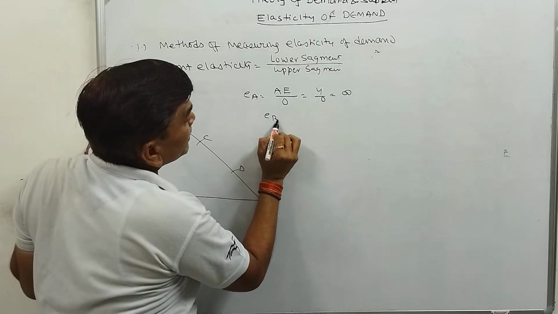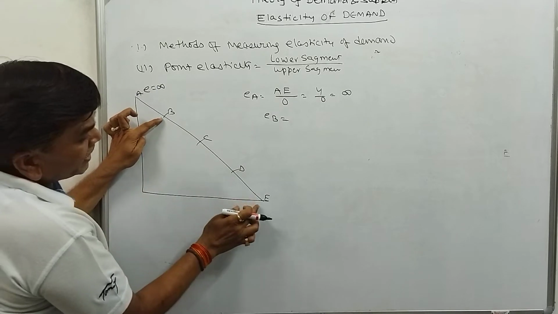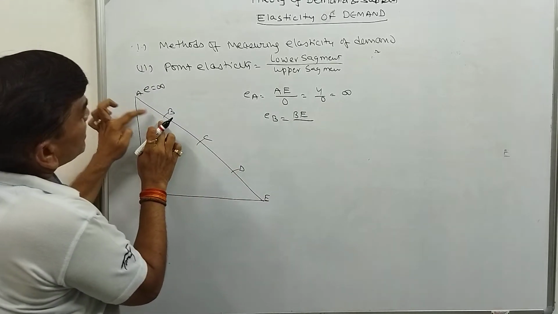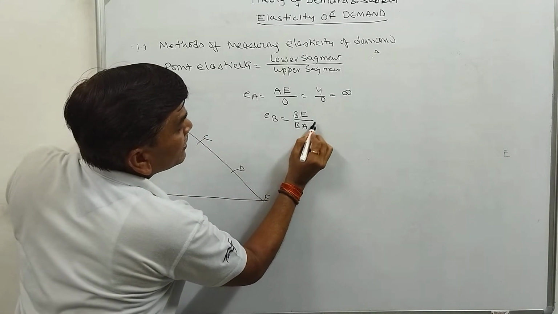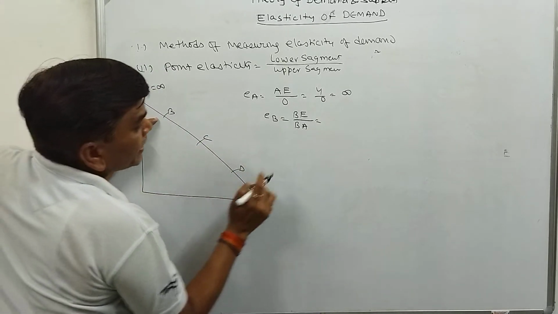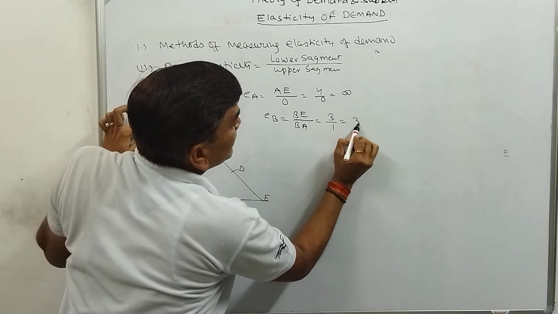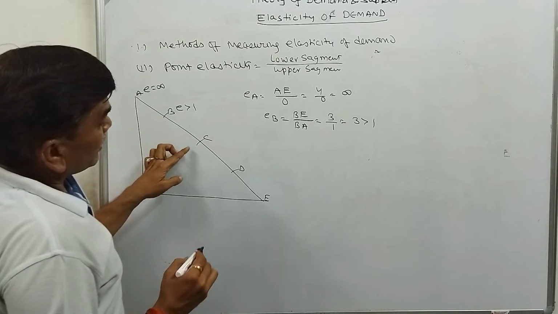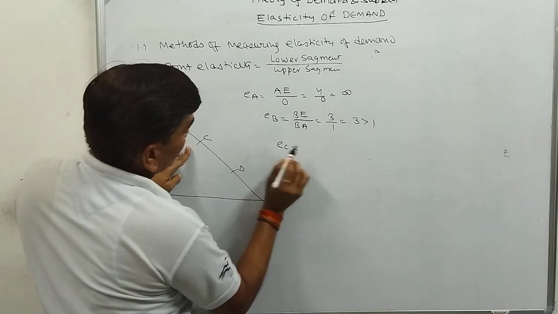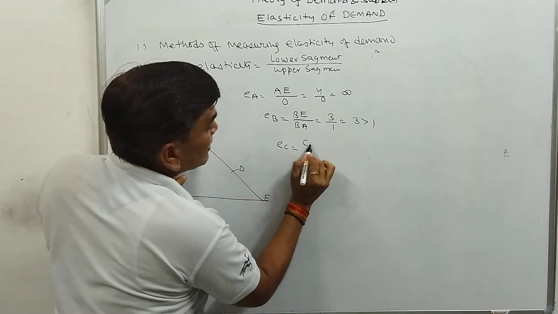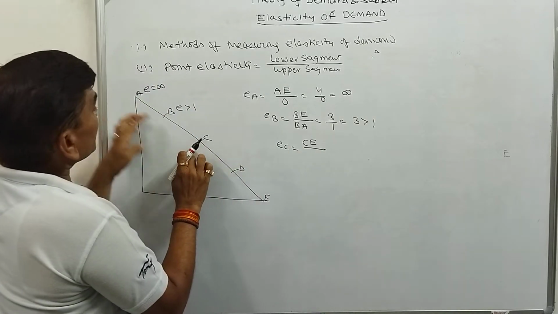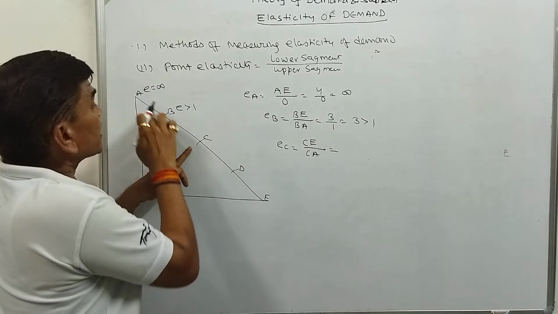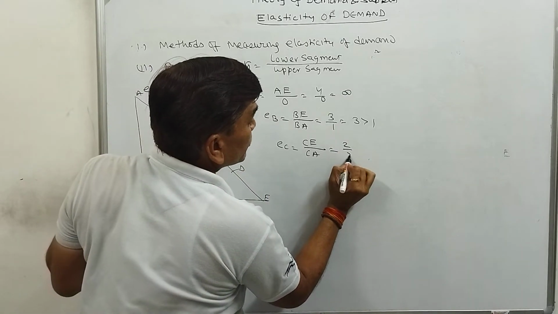Elasticity on the B point, lower segment is BE, upper segment is A. So here 1, 2 and 3 divided by 1, 3 is greater than 1. So the elasticity will be greater than 1. Elasticity on the C point, lower segment CE, upper segment CA. Here also 2 centimeter, here also 2 centimeter. So 2 by 2, that is 1.